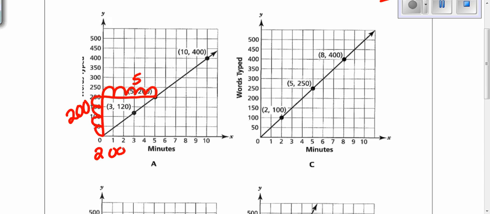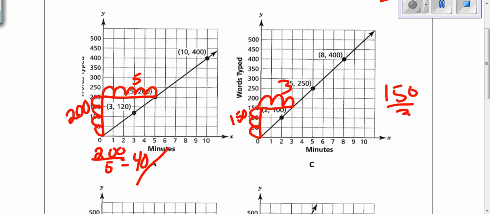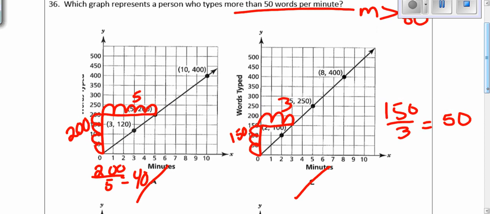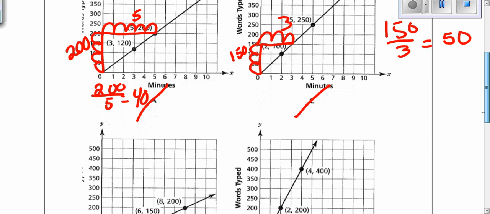200 divided by 5 equals 40. So that is less than 50, so that's not our answer. Here I'm going to connect these two perfect points. I have a rise of 150 and a run of 3. So 150 divided by 3 equals 50. That's not my answer because it equals 50. I want to know when I have more than 50 words per minute.